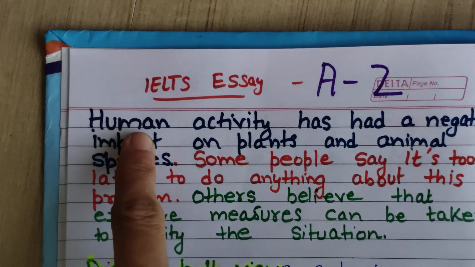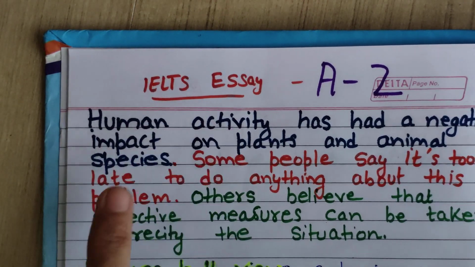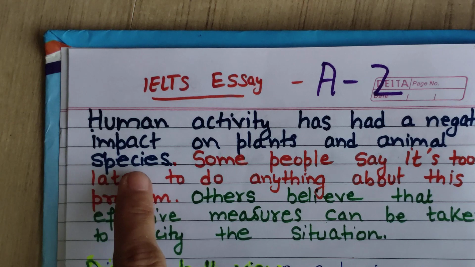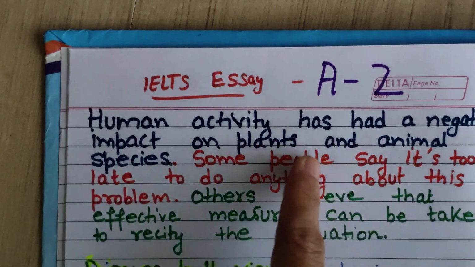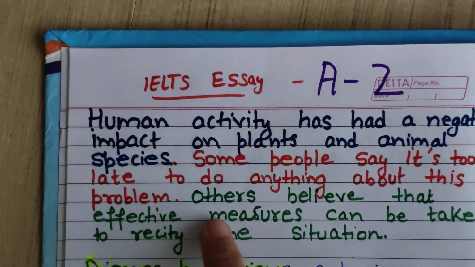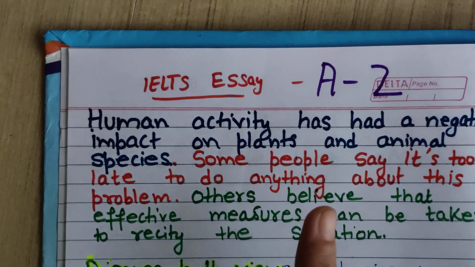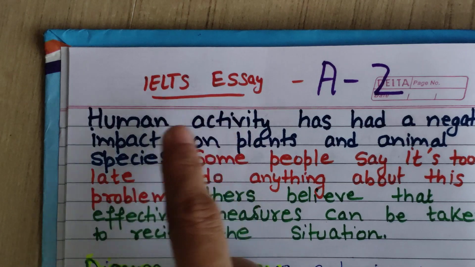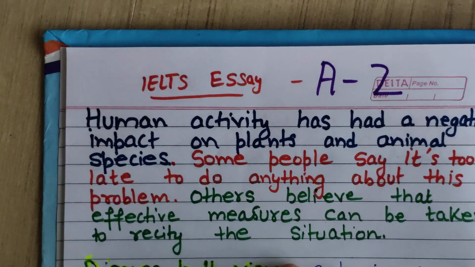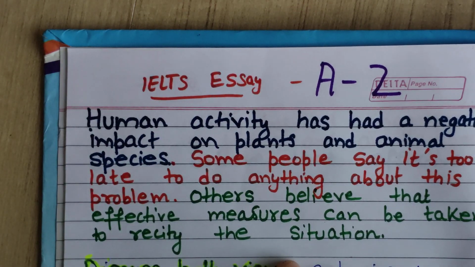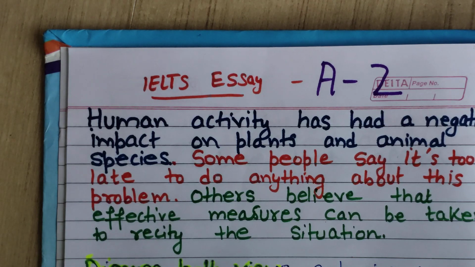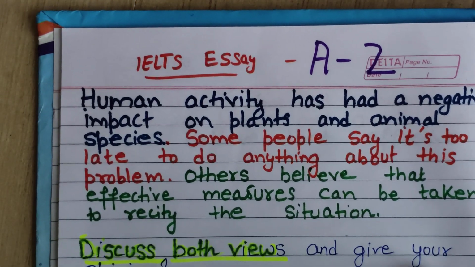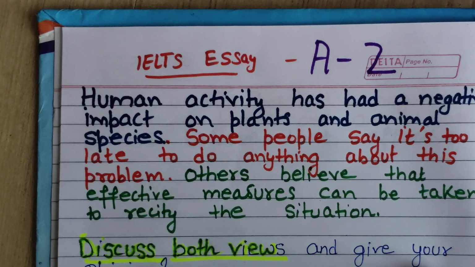If you say "human activity, species, plants and animals, impact" every time, you will not get good bands. I'm just telling you, you have to brainstorm your ideas about the synonyms, whatever you can find. In the final exam you can't use your phone, but before that, that's why I'm telling you, always do at least 30-40 essays.